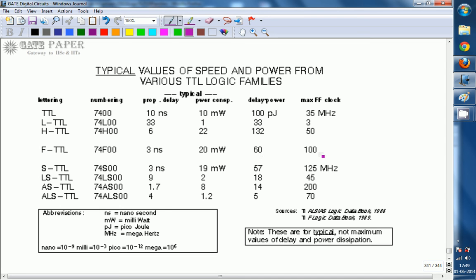The last one is the maximum clock frequency. Other families: LS is low power Schottky, AS is advanced Schottky TTL, ALS is advanced low power Schottky TTL. This is the comparison for them.